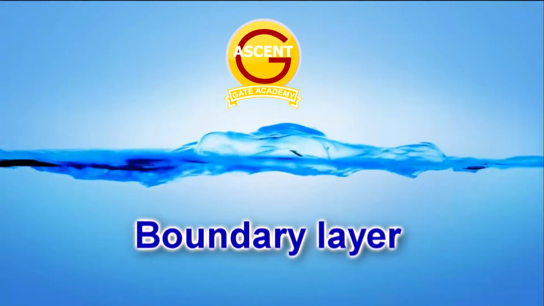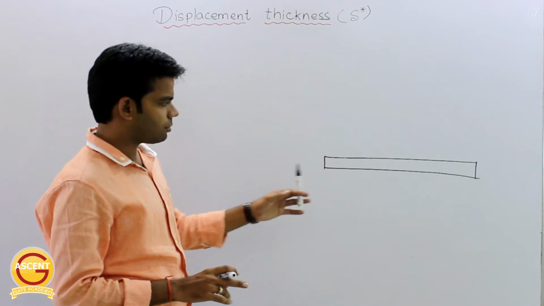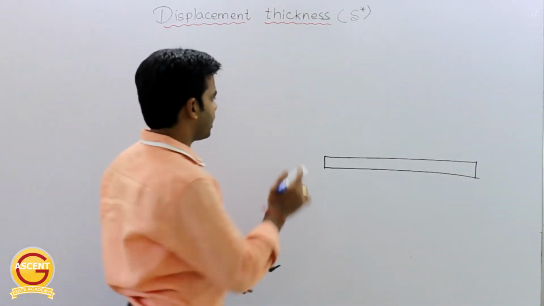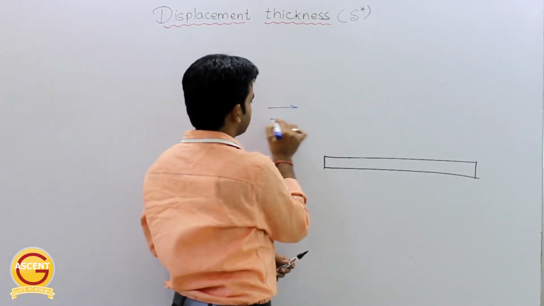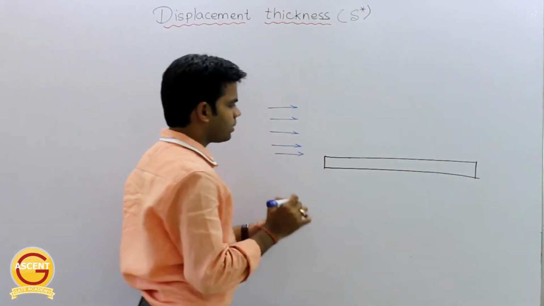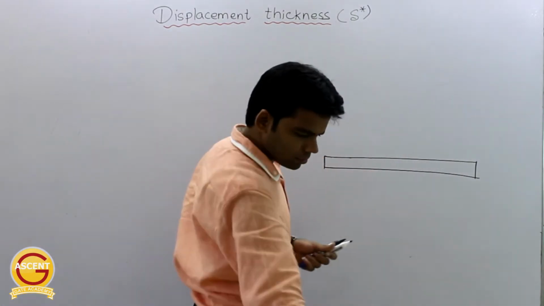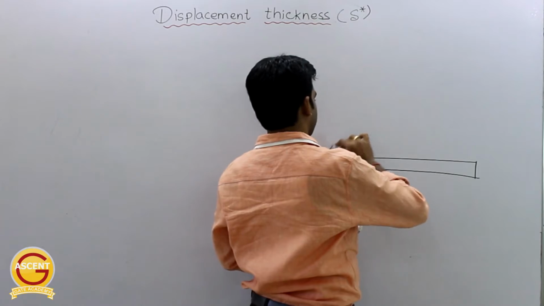Okay, next concept is that of the displacement thickness. Now, what actually is this displacement thickness? So, suppose we have this plate, a flat plate, and the stream of air is flowing through this, as I have told you. Okay, so what will happen? A boundary layer will be developed here. So, we have this boundary layer.